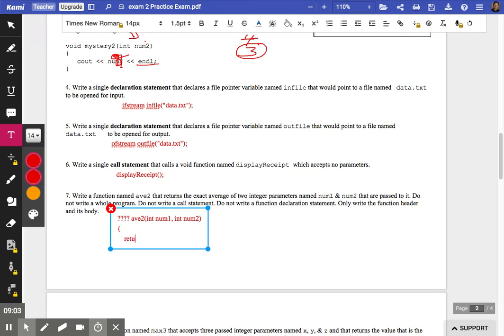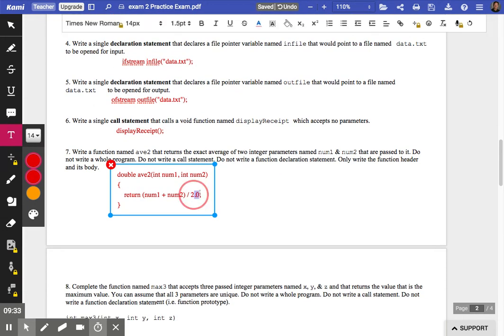It's going to return the average. I'm going to do it on one line of code. I need to add the 2 things that I'm computing the average of and divide it by 2.0 so I don't lose any decimal places due to what's called integer division. I need the 2.0 there, and that could be a decimal number, so we need double here instead of int. And I need a closing curly brace to finish out the body of the function.